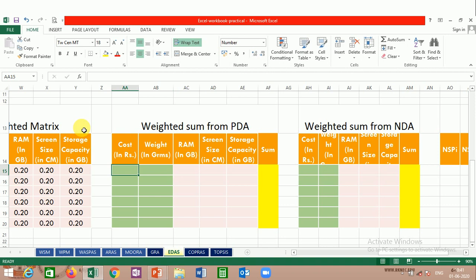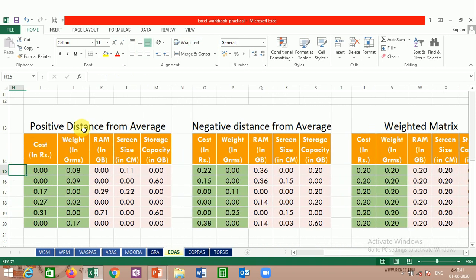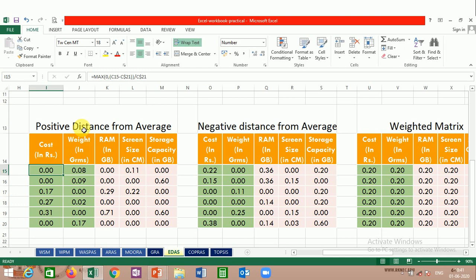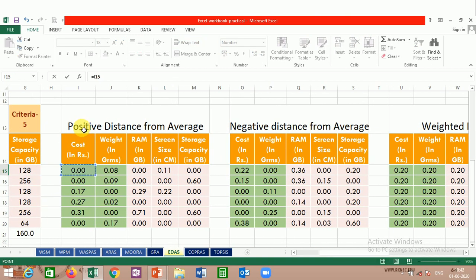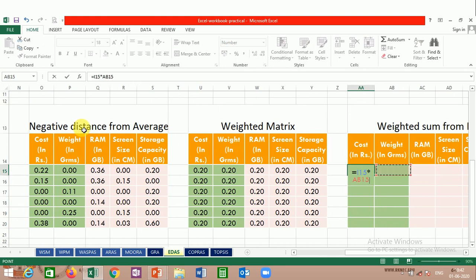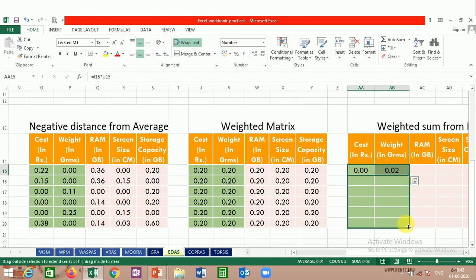So let us calculate the weighted sum for positive distance. How is it calculated? Positive distance normalized value into the weight value. So here it is equal to positive distance value into weight value. Where is that weight value? This is the weight value. Just enter, select this, drag it horizontally, drag it vertically.